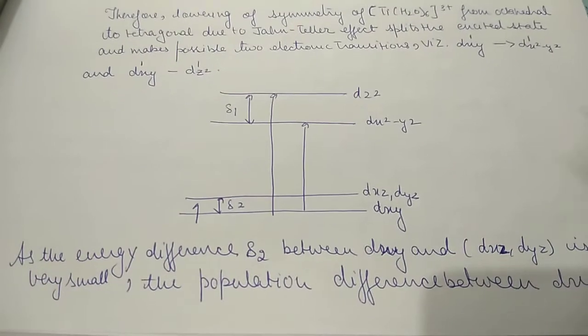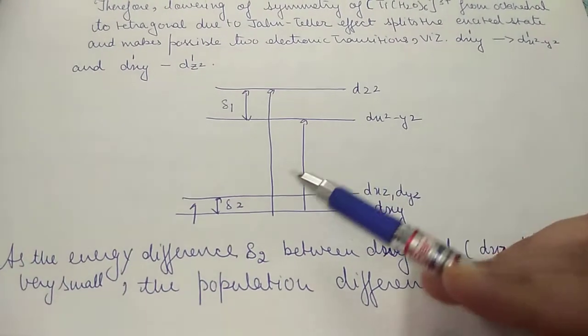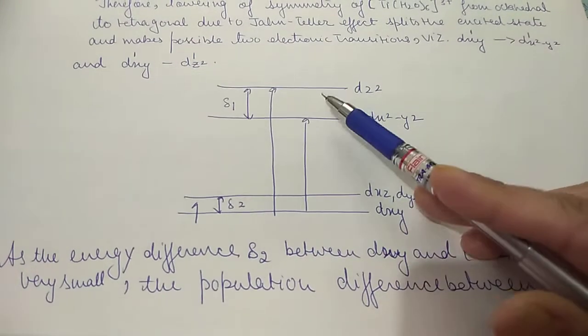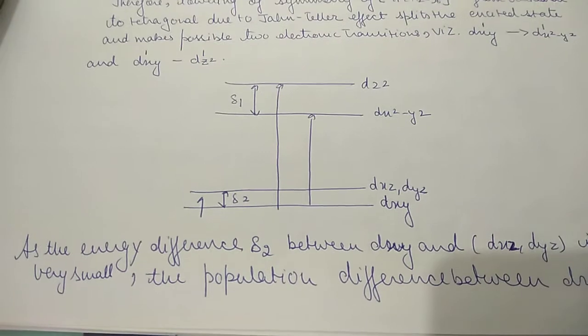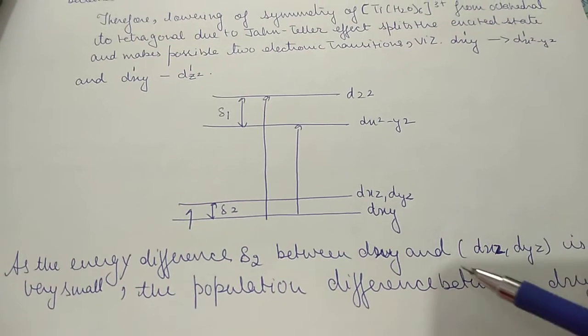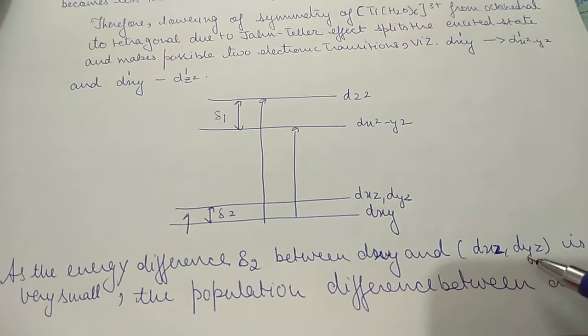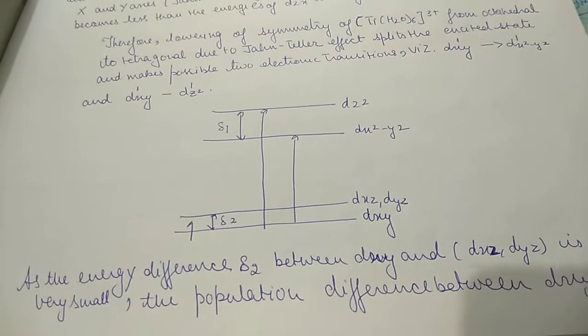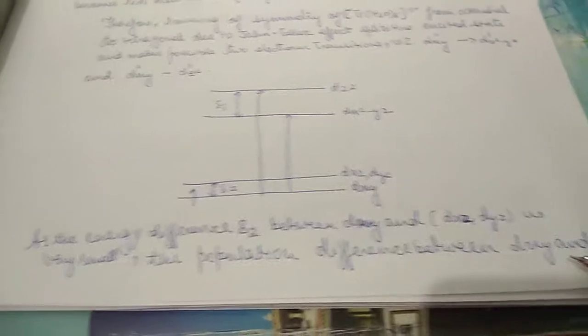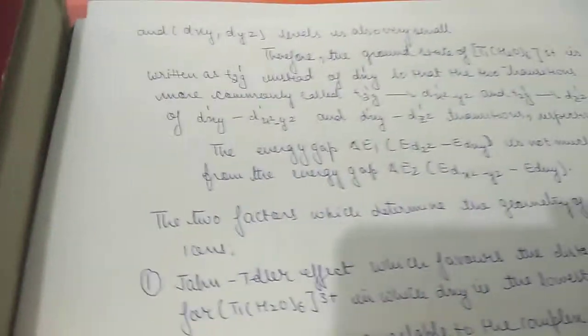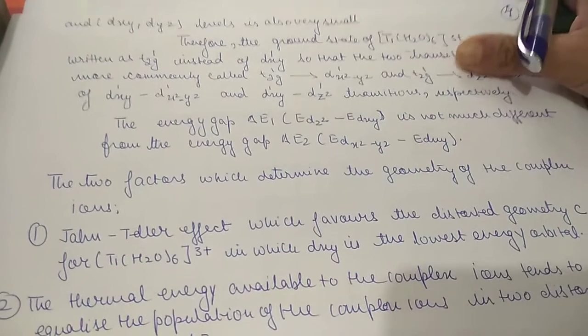Now the energy difference delta 2 is the energy difference between these two, and delta 1 is the energy difference between these two. As the energy difference delta 2 between dxy and dxz, dyz is very small, the population difference between dxy and dxz, dyz levels is also very small.